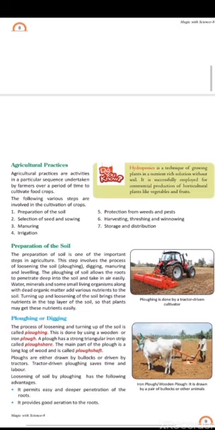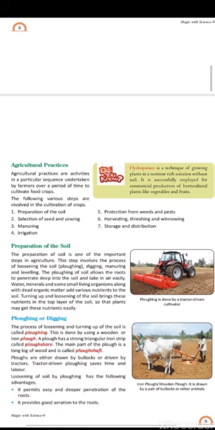Agriculture practices. Agriculture practices are activities in a particular sequence undertaken by farmers over a period of time to cultivate food crops. The following various steps are involved in the cultivation of crops.